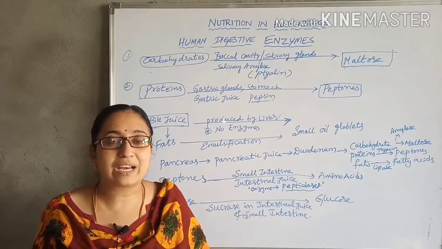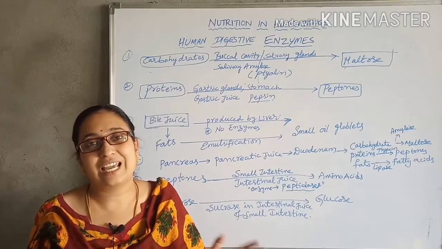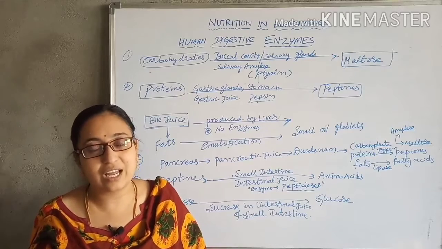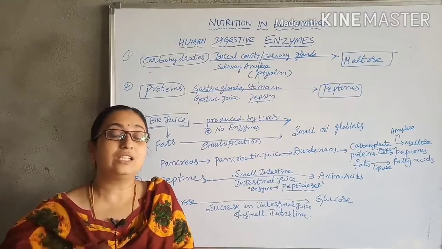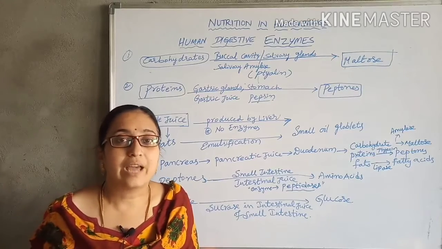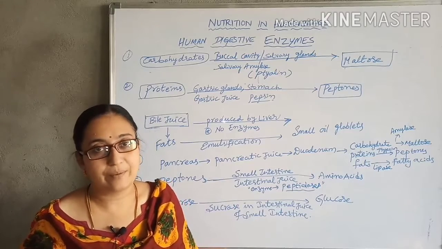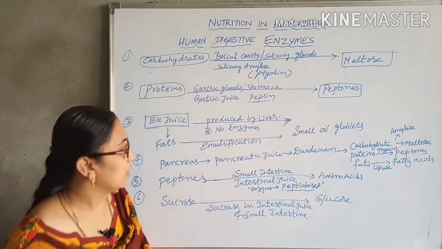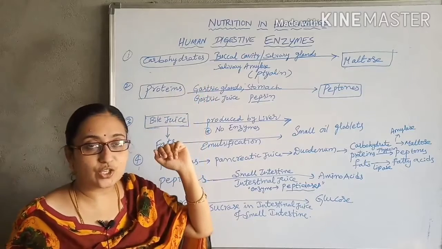It is stored temporarily in the rectum and expelled out through the anus regularly. Like this, the digestion is completed in man. So this is about the digestive enzymes.